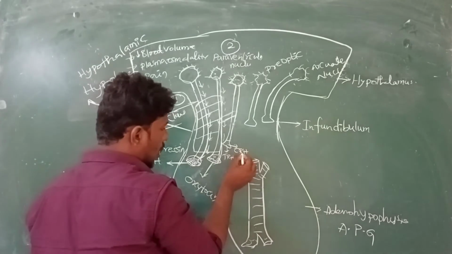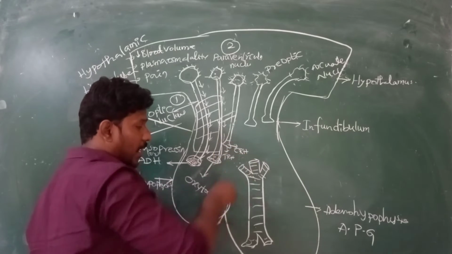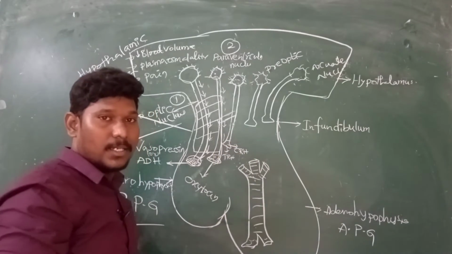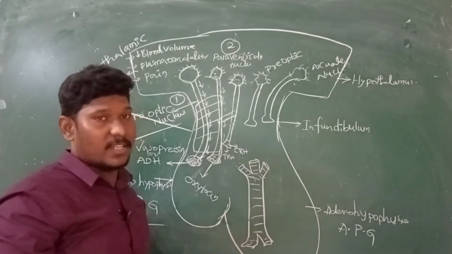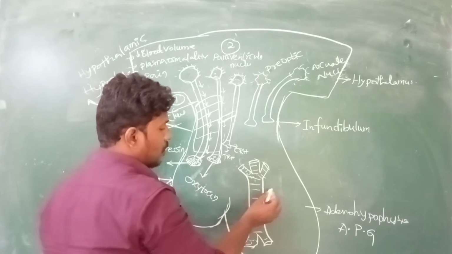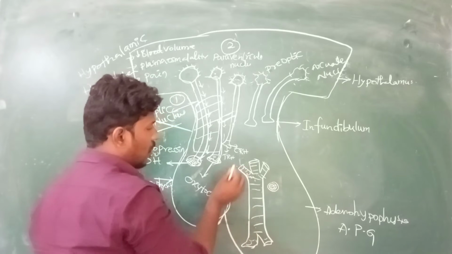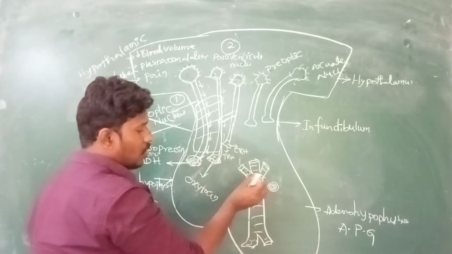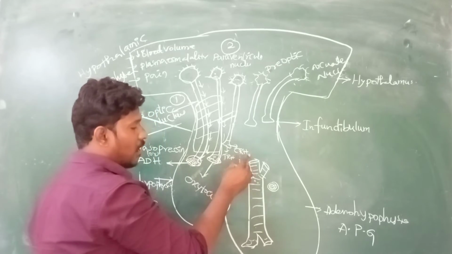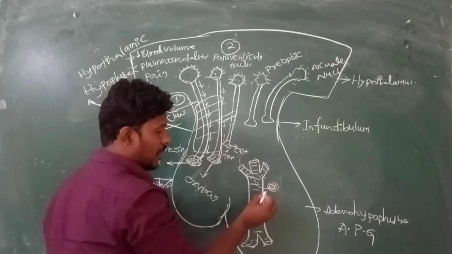These two hormones are now running into the portal vein system, nothing but they are coming into the blood, right? They are coming into the blood and going to particular cells out there. Now CRH, corticotropin releasing hormone, is entering the portal vein system and coming to a particular cell.